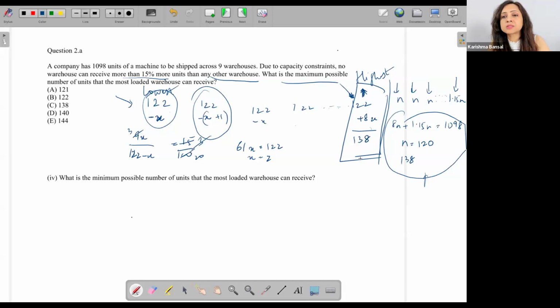I want to give this the maximum. So that is why I subtract x from each one of these, and I give the plus 8x over here. Now my only constraint left is that this additional should not be more than 15% of this.